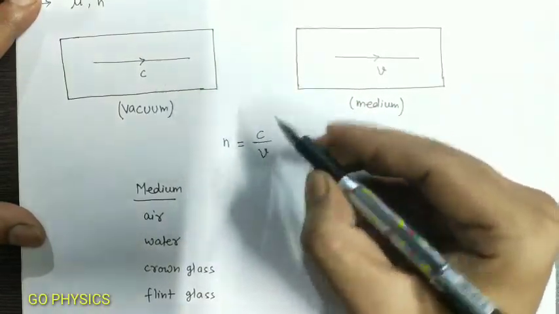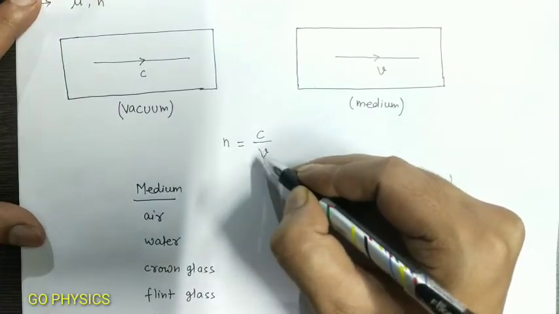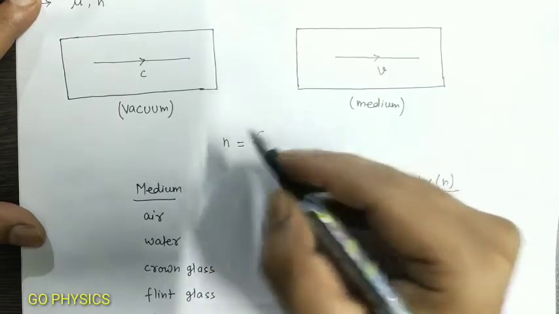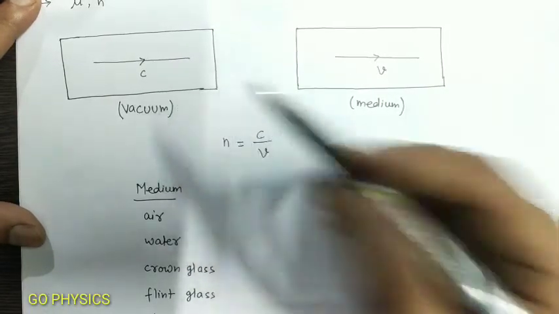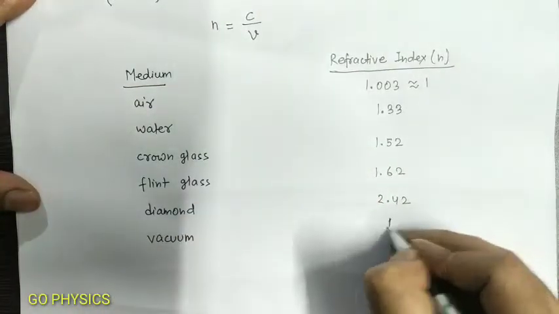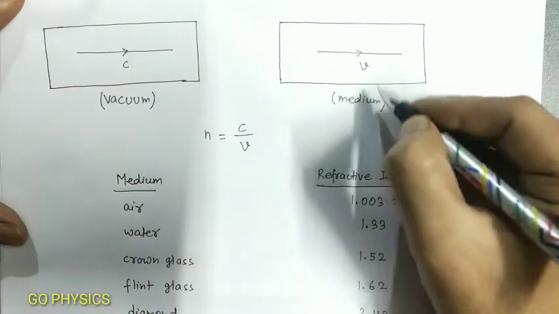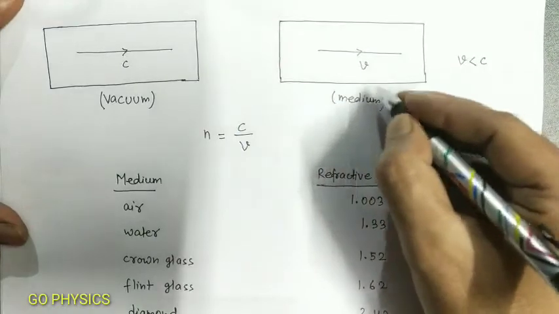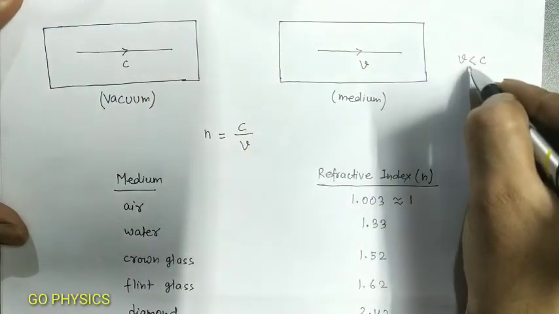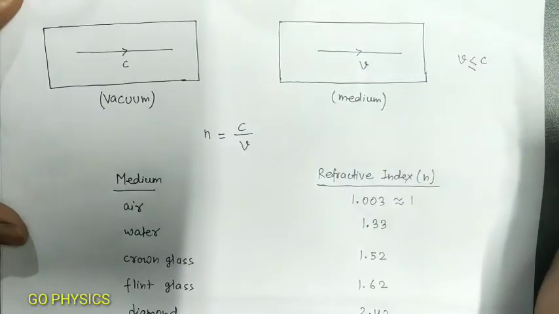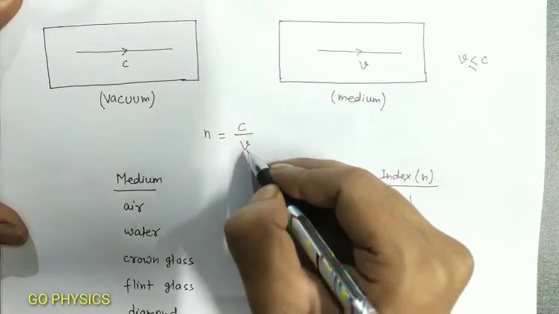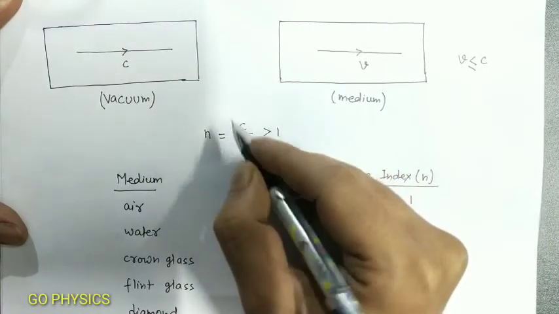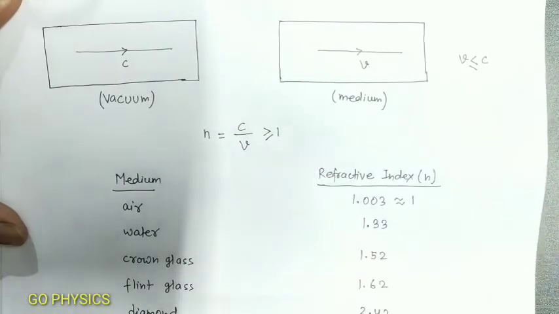What is the refractive index of vacuum? For vacuum, V will be replaced by c. So c cancels out, which is equal to 1. So the refractive index of vacuum is equal to 1. Since in any material medium V is less than c, and if the medium is vacuum, then V is equal to c, this ratio will always be greater than 1, and if it is vacuum, then it will be equal to 1.